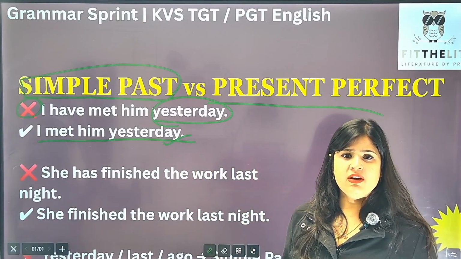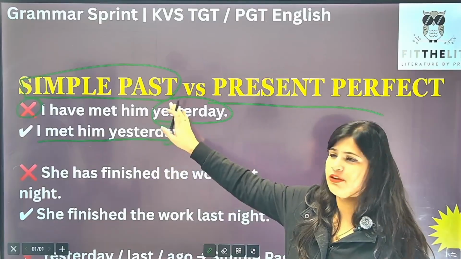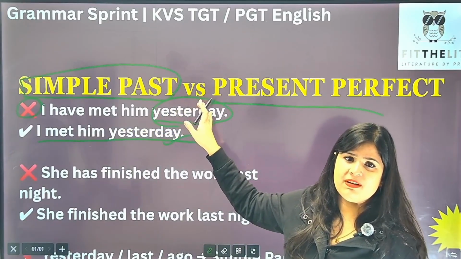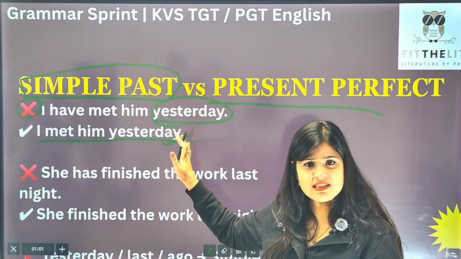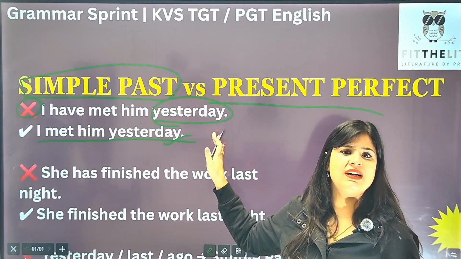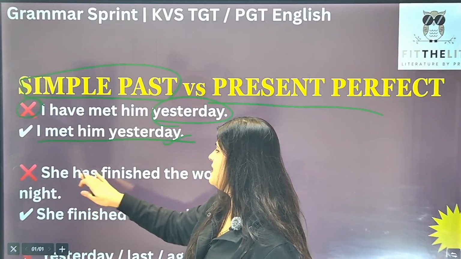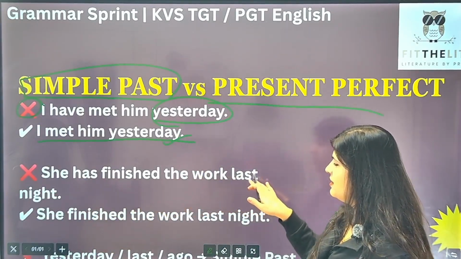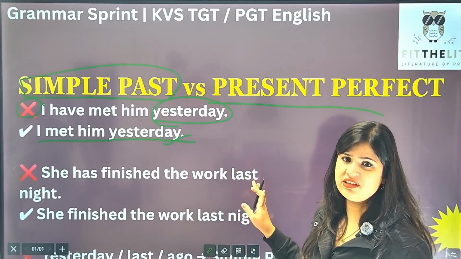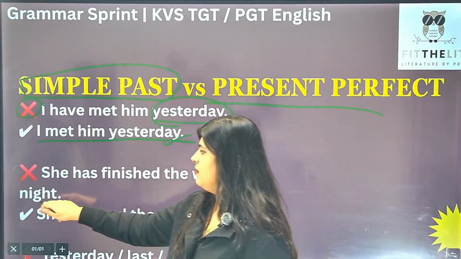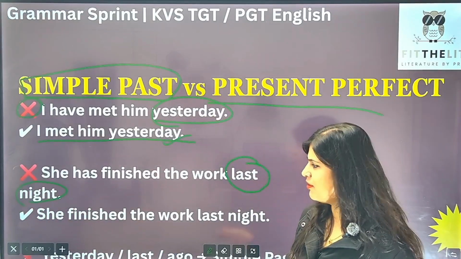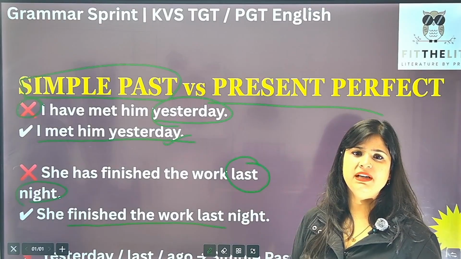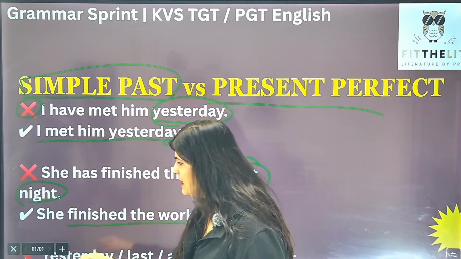Now let me tell you, a lot of candidates find this really confusing. In fact, examiners को भी, कि यहाँ पे क्यों हमारा present perfect नहीं आया, simple past ही आया, just because of the time reference, no other reason, right? She has finished the work last night. Now she has finished the work last night, यानी कि again complete action and also time reference, but specific time reference. So of course यहाँ पे भी हमारा क्या आना चाहिए था? Simple past. It should have been simple past. तो यहाँ पे present perfect नहीं आना था,